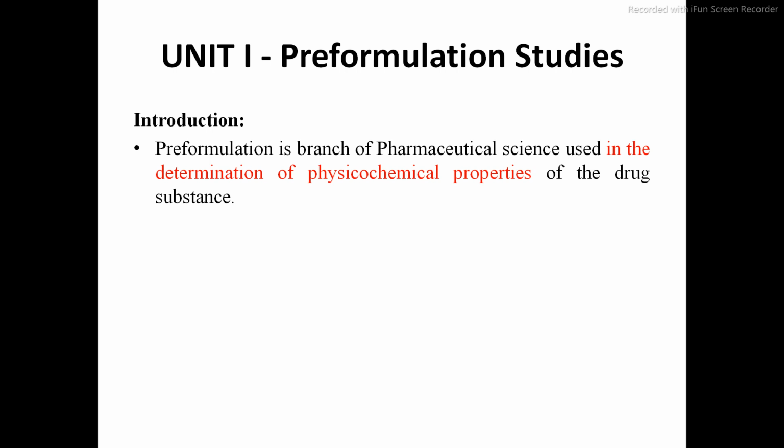Although the label indicates that the given packet contains paracetamol, first we have to confirm by using physicochemical properties. Take a small quantity of paracetamol and go for melting point. Suppose it melts at, let us say, 265 degrees Celsius, then it will confirm that the given powder is paracetamol. Then and only then will we go for preparation of the paracetamol tablet.